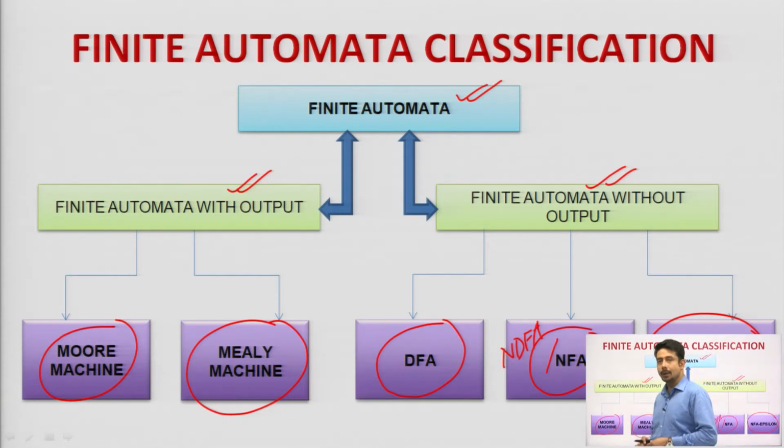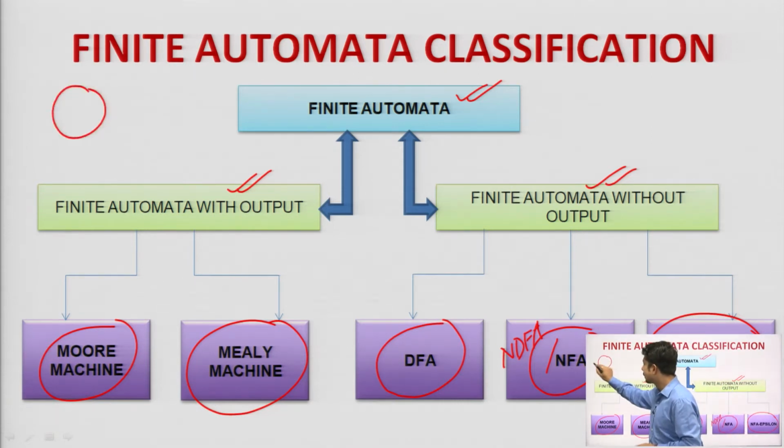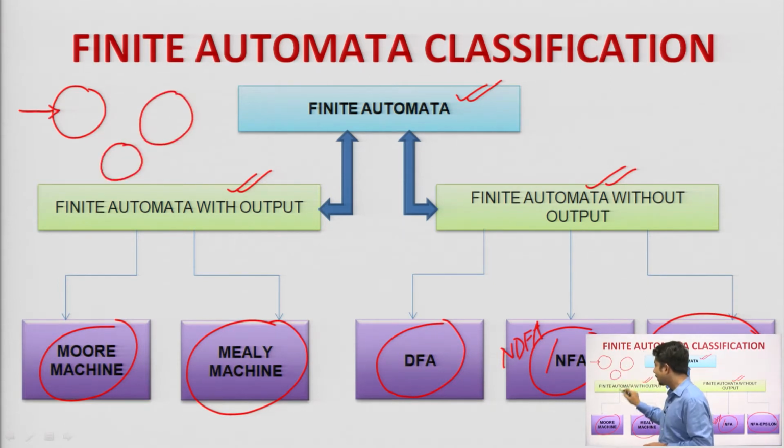In a Moore machine, the output alphabet is associated with the states. Okay. Whatever states are present, let it be the initial state or let it be another state, the output alphabet will be associated with the states.